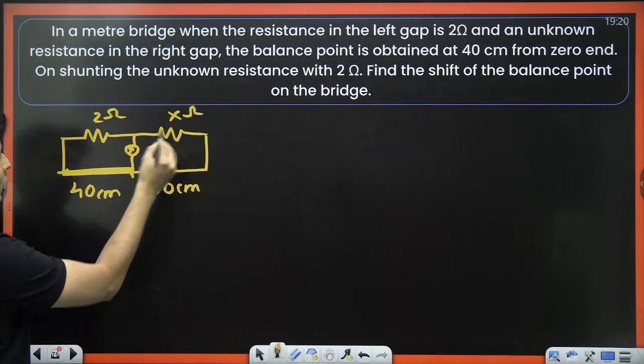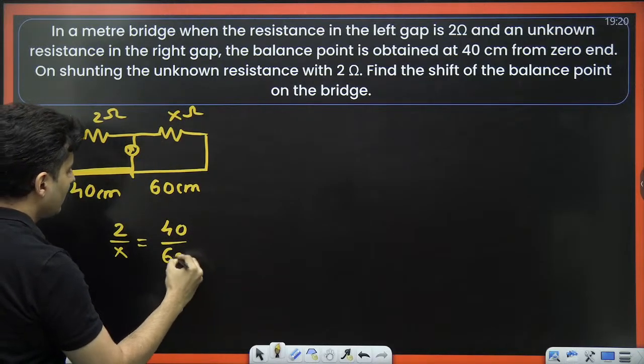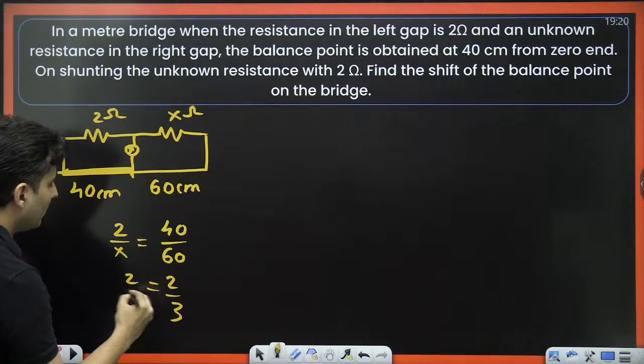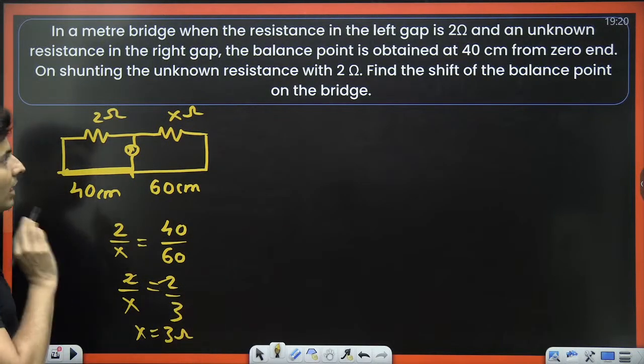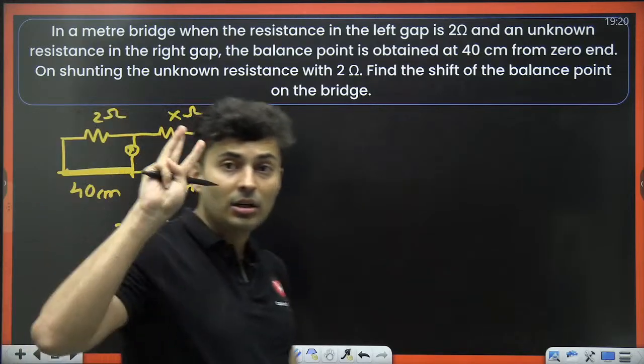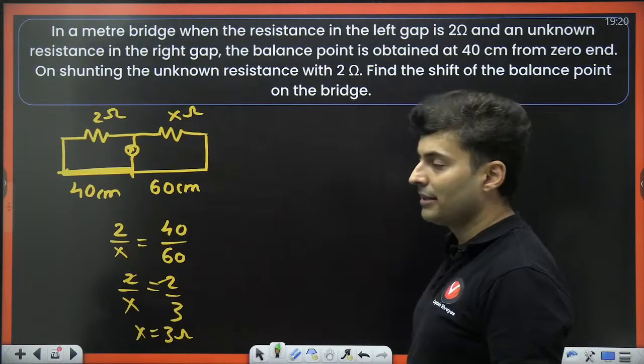From that, 2 by x will be 40 by 60. 40 by 60 is 2 by 3. So 2 cancels. So x will be 3 ohms. The unknown resistance is 3 ohms. But that's not the question. The question is only something else.